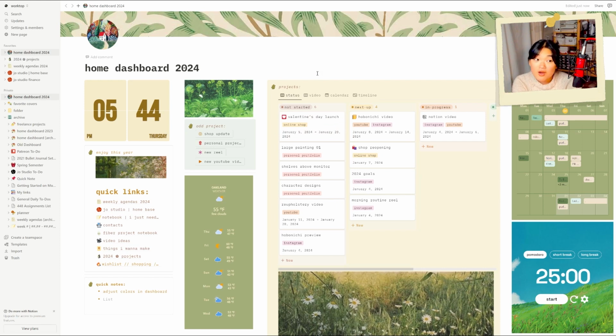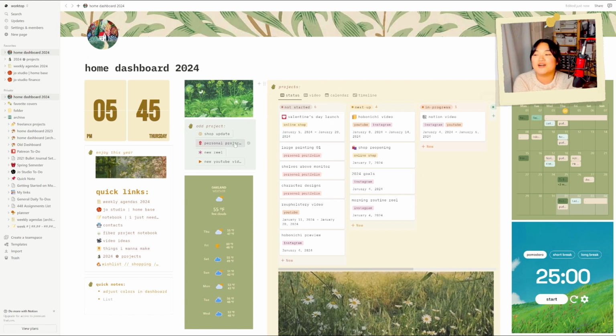I also have a shortcut if I want to make new projects. So I can add a project here. And once again, this is a callout. And these are all buttons. And I love the button feature of Notion because I am lazy. It just comes down to work smarter, not harder. And Notion is a huge part of that for me.